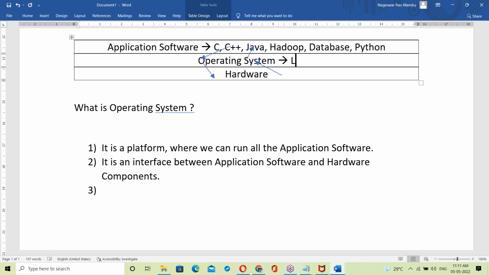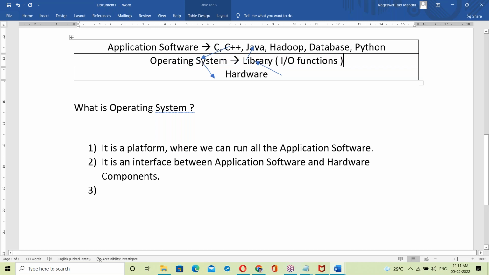In the OS, there is a library, and that library contains all input output functions. Functions here means C language functions. See, almost all operating systems were developed in C language.